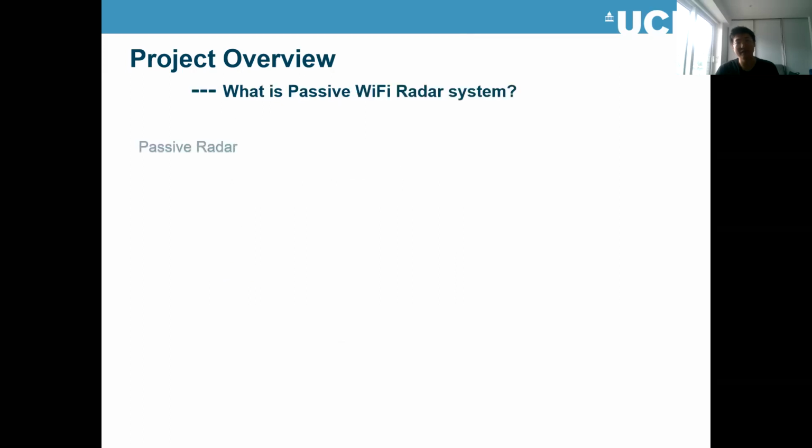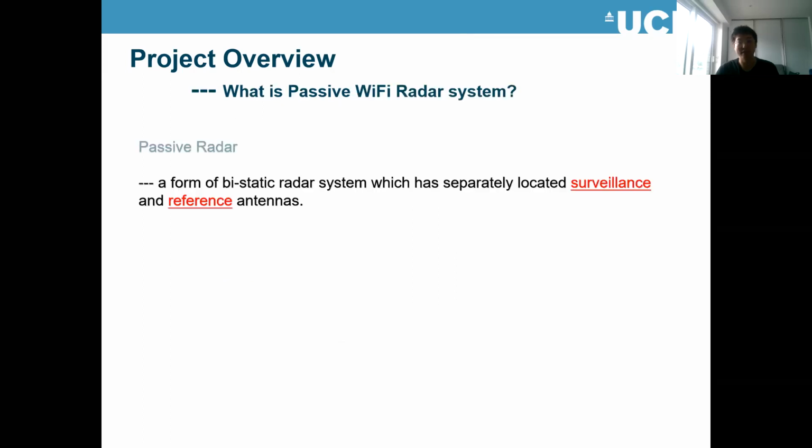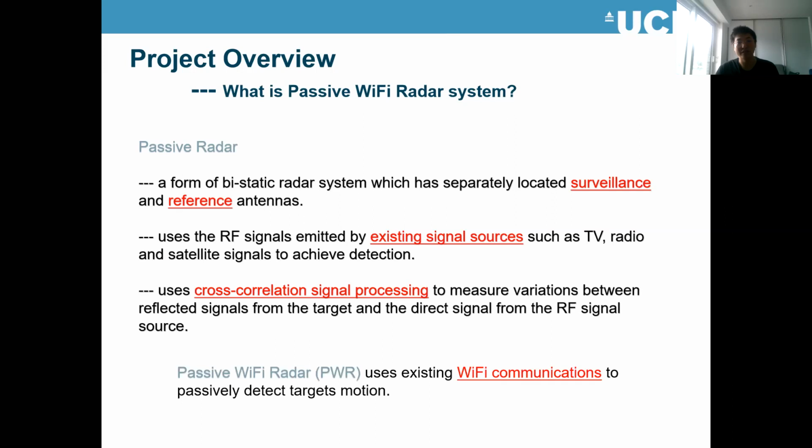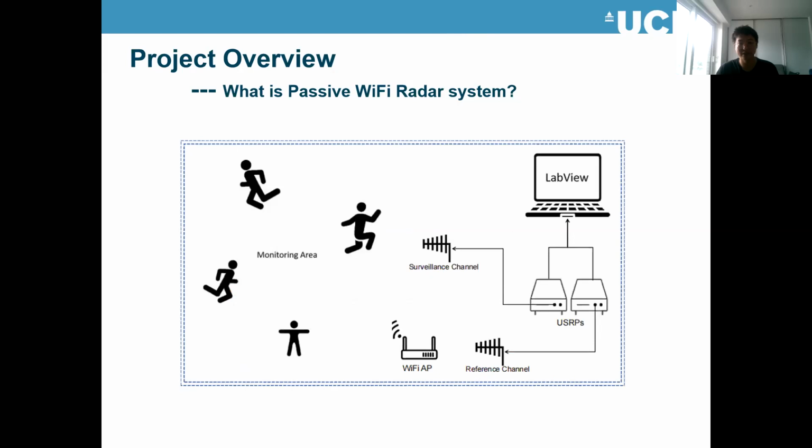So basically, the first thing is, what is a passive Wi-Fi radar system? It's a kind of passive radar, which is a form of bistatic radar system. It has a surveillance channel and a reference channel, and we use existing Wi-Fi communications to passively detect the target's motion and use a cross-correlation signal processing method to extract the Micro-Doppler signatures. This is the passive Wi-Fi system.